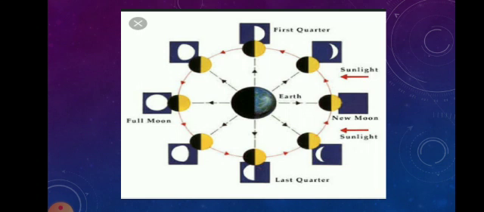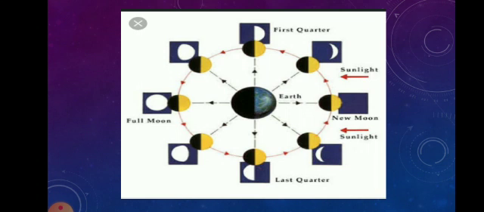The phases occur because the sun lights different parts of the moon as the moon revolves around the earth. Children, we all know that moon is a rocky natural satellite that orbits the earth. This means the reason we see different phases of the moon here on earth is that we only see the parts of the moon that are being lit up by the sun.